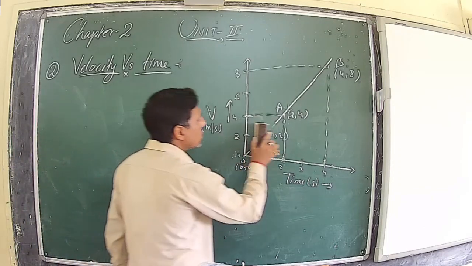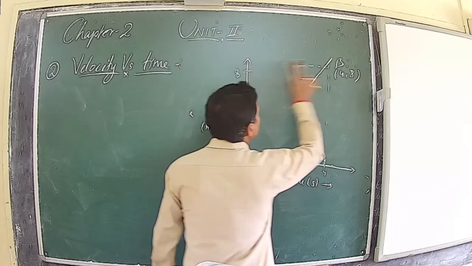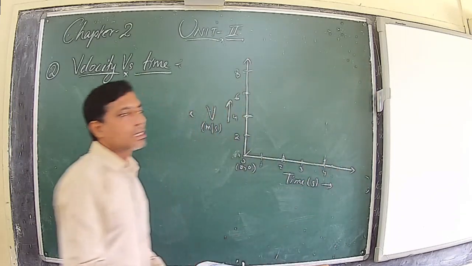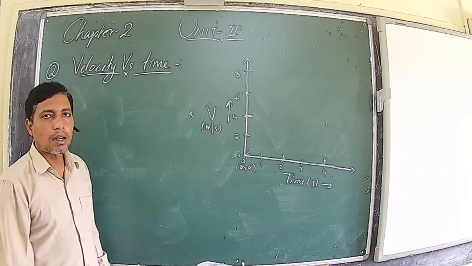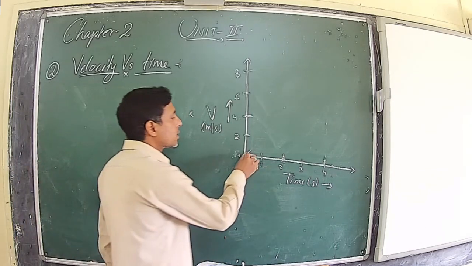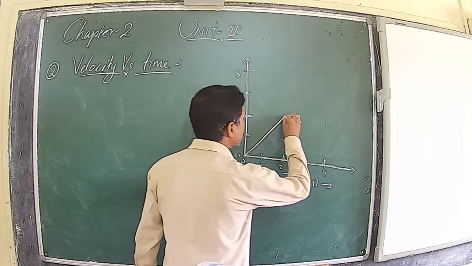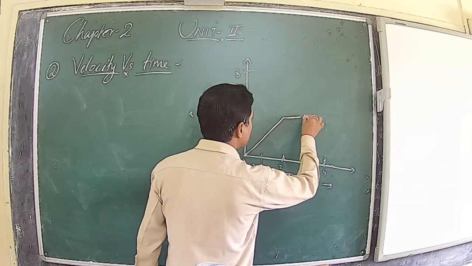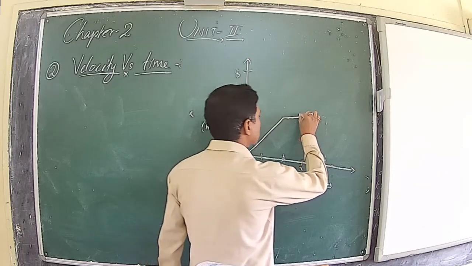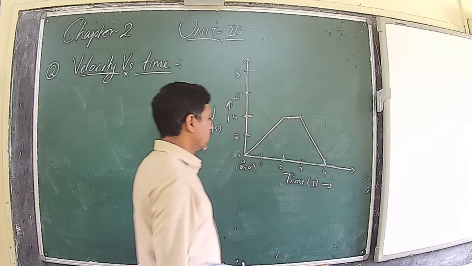Next, if the graph is not a regular straight line, either away from both axes or parallel to one axis, if it is something like this, like this.